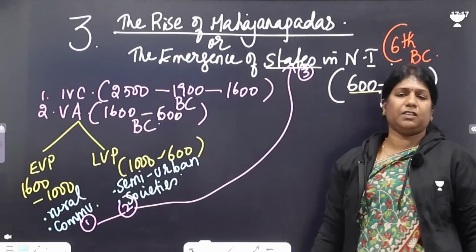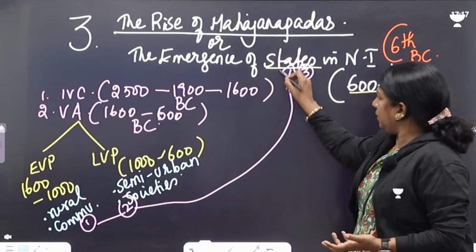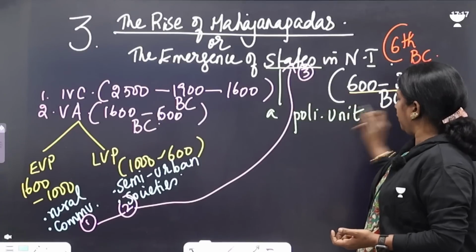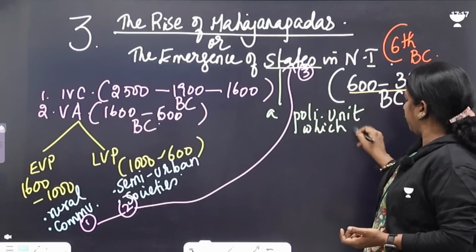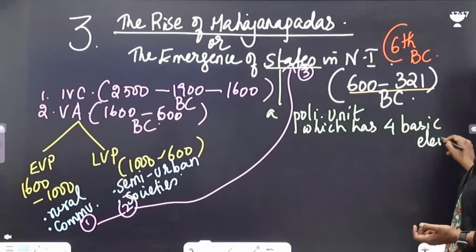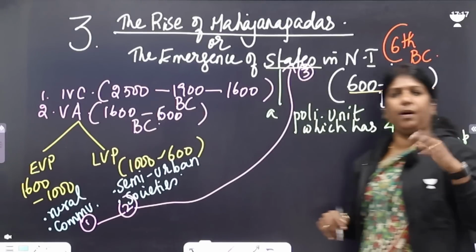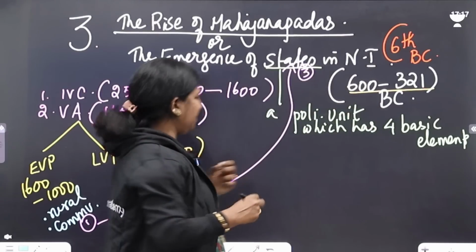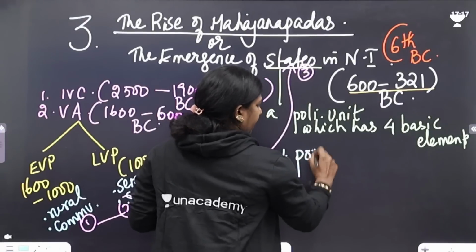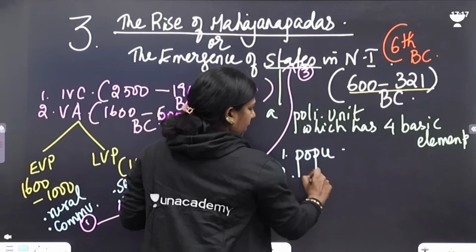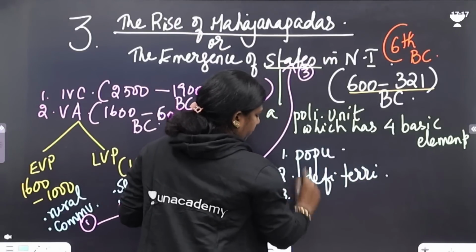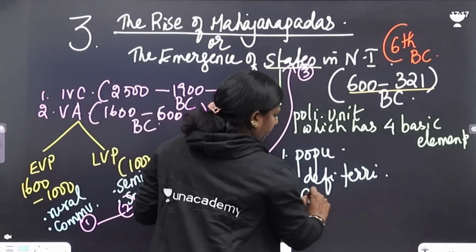Now the next question is, what is a state? A state is a political unit which has 4 basic elements. If these 4 basic elements are found anywhere, we call that a state. What are those 4 basic elements? Number 1, it should have population. Number 2, a defined territory. Number 3, government.